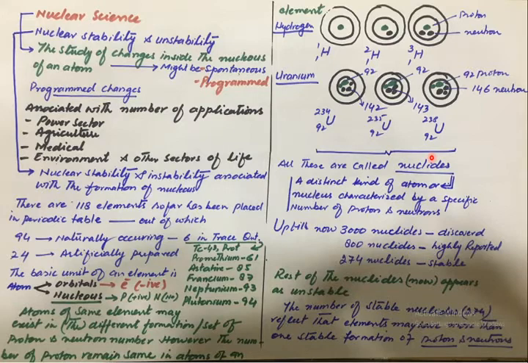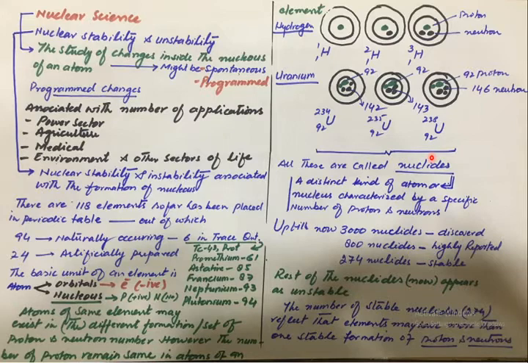First of all, what is nuclear stability? Up till now, there are 118 elements placed in the periodic table. Out of these 118 elements, 94 are naturally occurring. And out of these 94 naturally occurring elements, there are 6 elements that occur in very trace quantity, like technetium, promethium, astatine, francium, neptunium, plutonium.